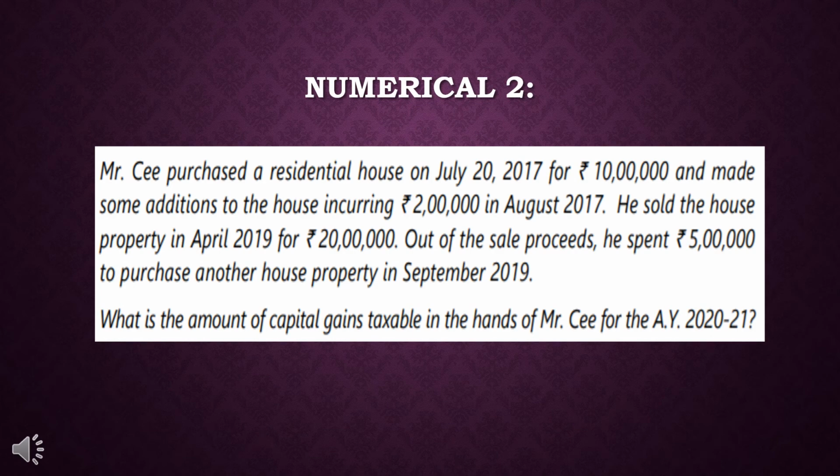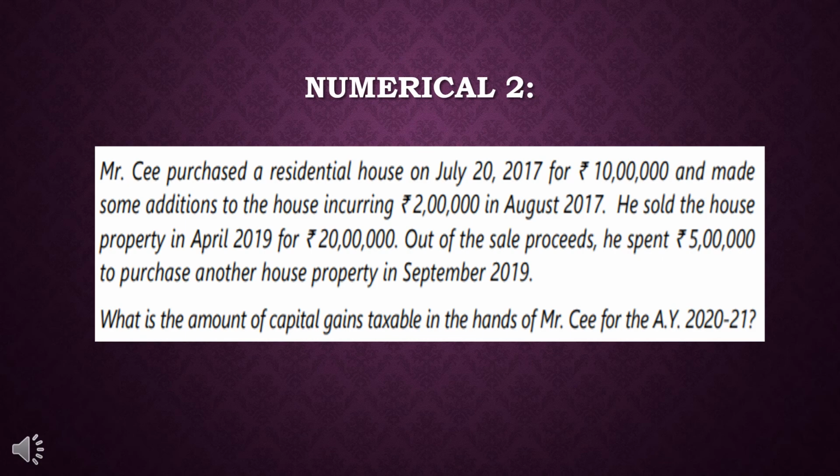Now let us solve another example, that is from short-term capital gains. Mr. C purchased a residential house on July 20, 2017 for rupees 10 lakh. So it's the cost of acquisition amount, and he made some additions to the house, incurring 2 lakh rupees in August 2017. So it's a cost of improvement, right? He sold the house property in April 2019 for rupees 20 lakh.